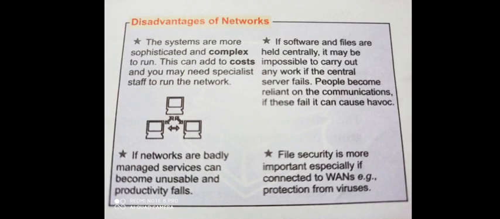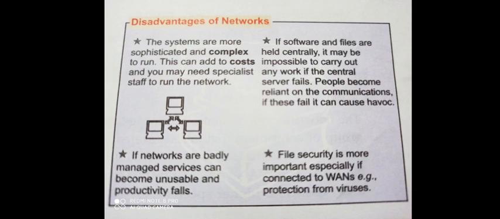Next, let us discuss a few disadvantages also. So first one is, as we all know, to manage groups is quite difficult. In the same way, computer network means a group of computers connected together, and when a group of computers are connected, it is quite difficult to manage this group. If networks are badly managed, services can become unusable and productivity falls. If management is not good, then instead of increasing, the rate of productivity decreases.